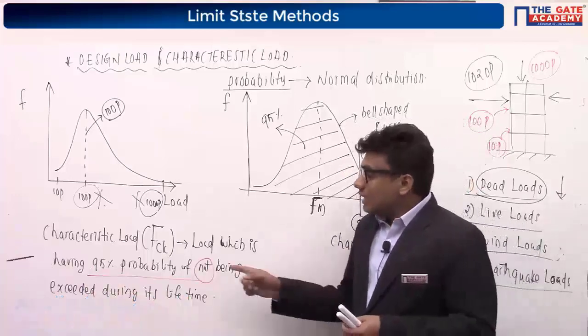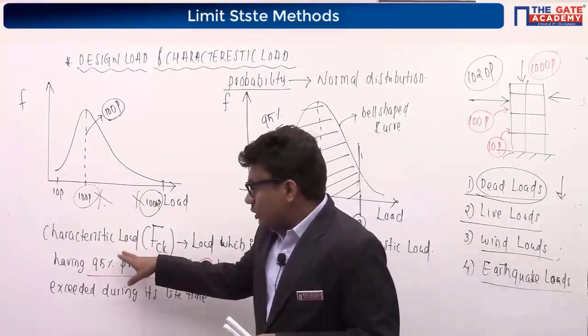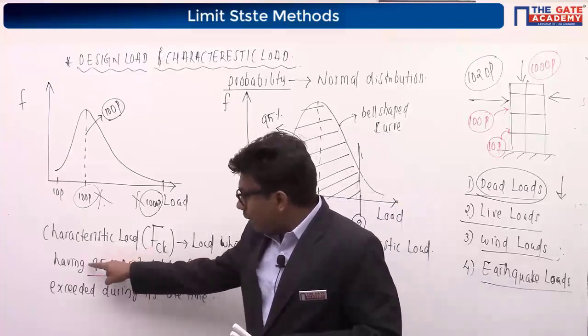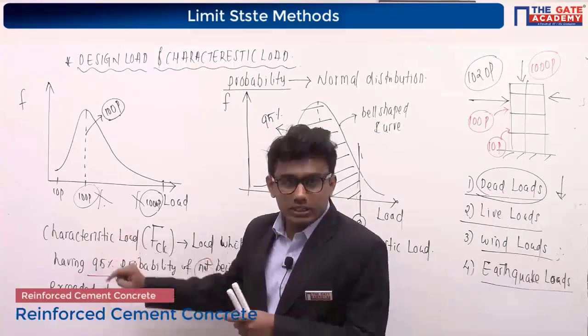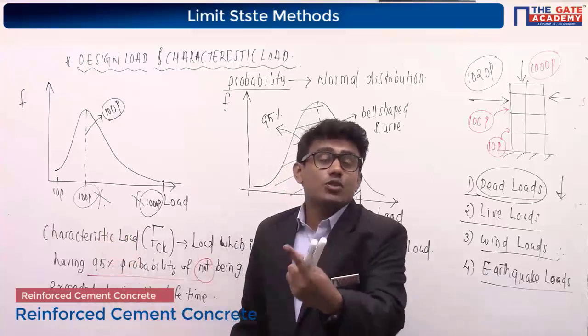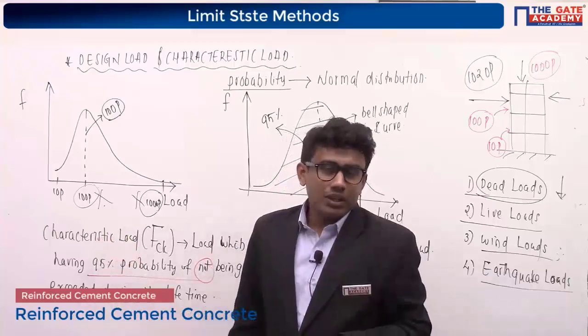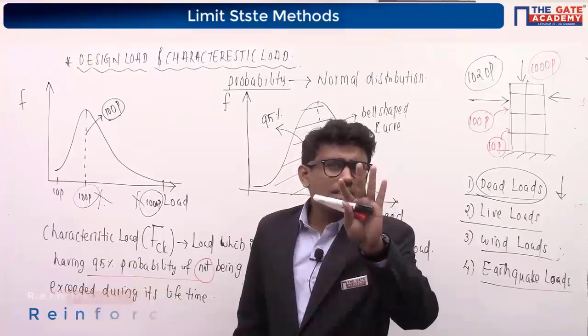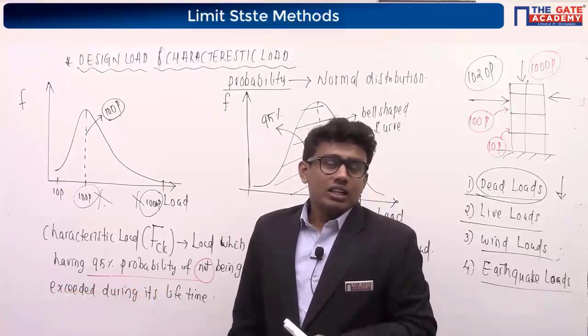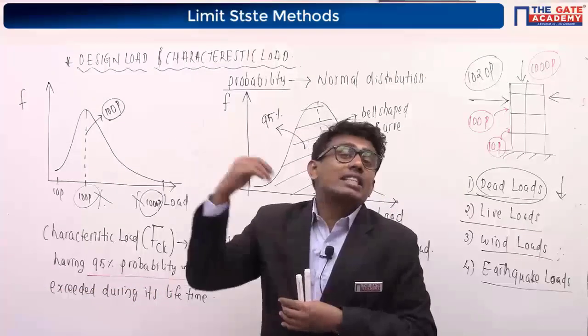Why? Because see the definition here. As per the definition, it is having a probability of 95%. There is around 95% of probability of not being exceeded, which means that there is a 5% probability with which the load can be exceeded.